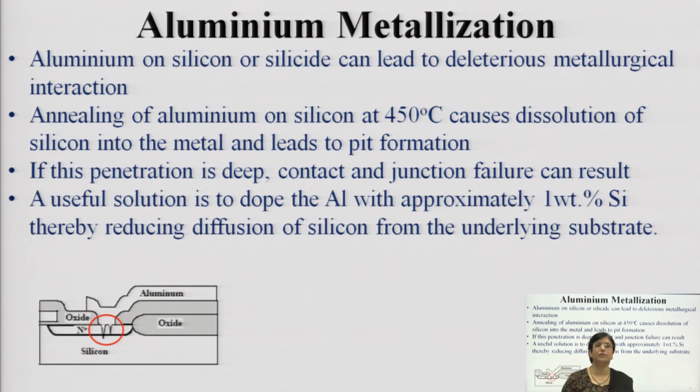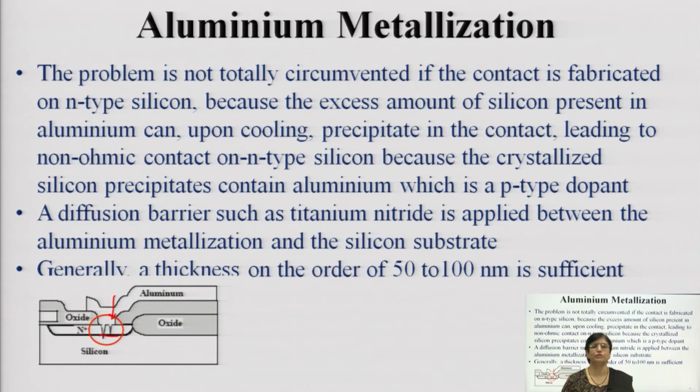they can hamper the device performance, and the solution to this is to dope the aluminum with approximately 1% by weight of silicon. You normally dope the aluminum and then make use of it. If doped aluminum is used, you can reduce the diffusion into silicon from the underlying surface. Aluminum has a tendency to diffuse through the silicon layer and form pits, so to avoid that, use an aluminum alloy and carry out the deposition.